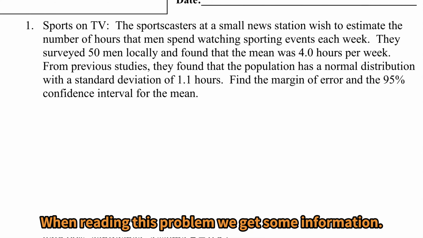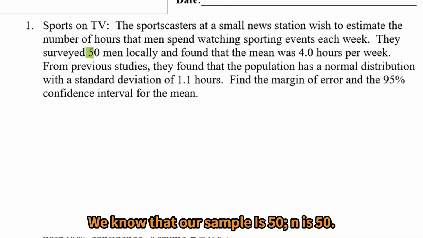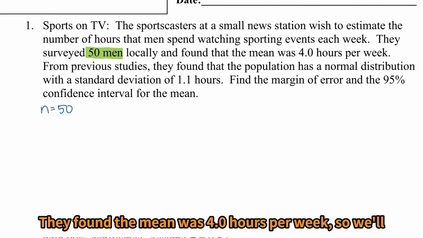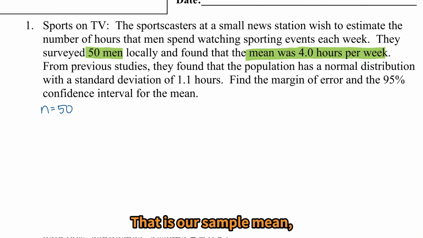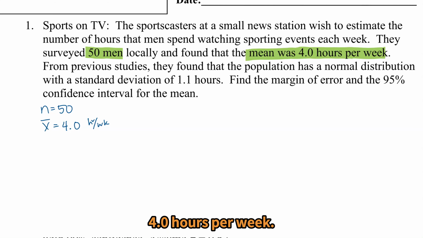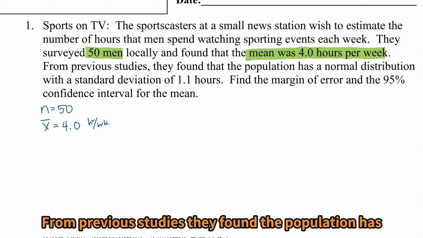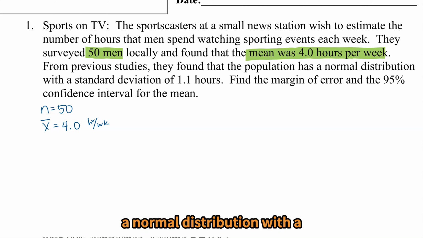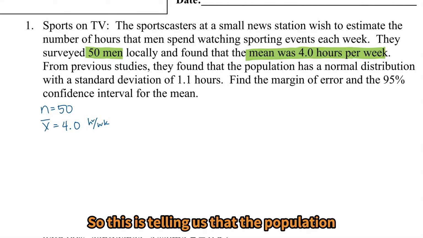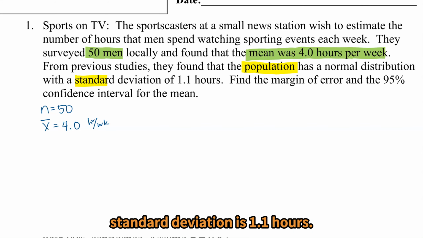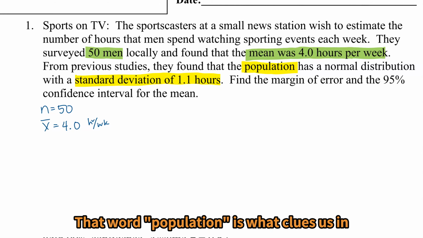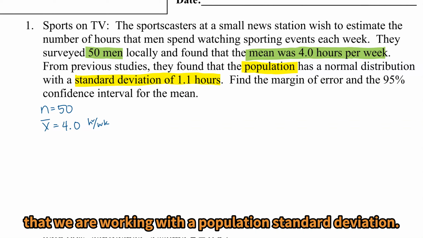When reading this problem, we get some information. We know that our sample is 50, N is 50. They surveyed 50 men. They found the mean was 4.0 hours per week. So I'm going to highlight that word mean as well. That is our sample mean, 4.0 hours per week. From previous studies, they found the population has a normal distribution with a standard deviation of 1.1 hours. So this is telling us that the population standard deviation is 1.1 hours. That word population is what clues us in that we are working with a population standard deviation.